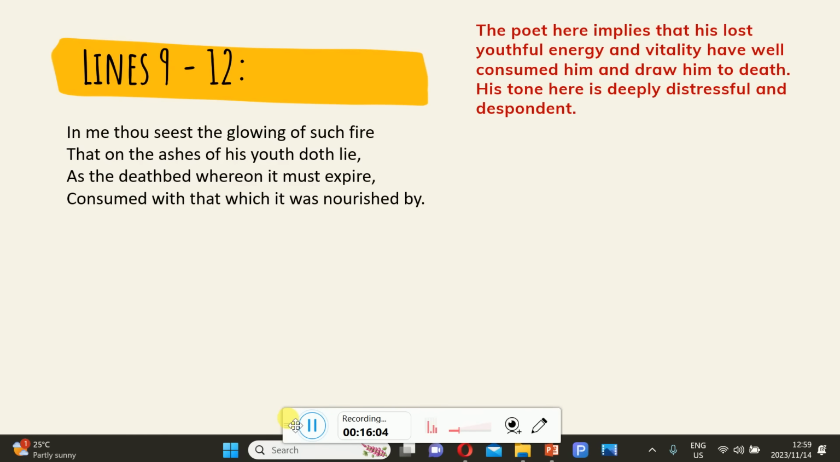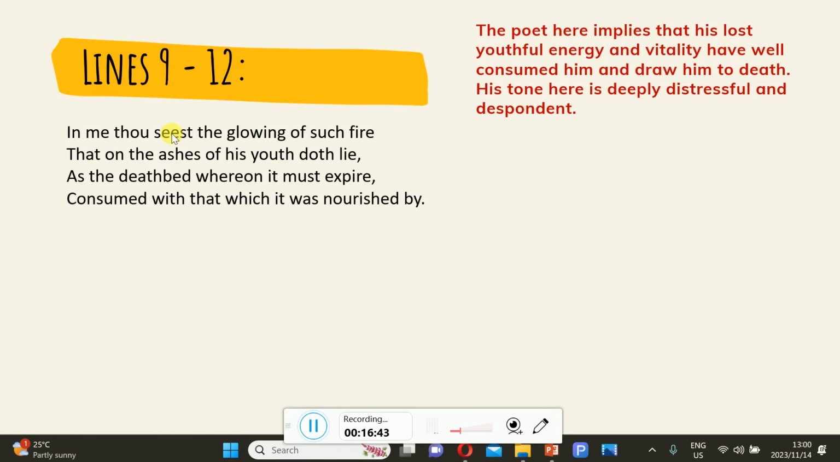"In me thou seest the glowing of such a fire, that on the ashes of his youth doth lie, as the deathbed wherein it must expire, consumed with that which it was nourished by." The poet here implies that his lost youthfulness, energy, and vitality have consumed him and drawn him to death. His tone here is deeply distressful and despondent. He's really saddened by the idea of aging and dying, and you see that through the manner he used words to approach the concept of dying and aging.